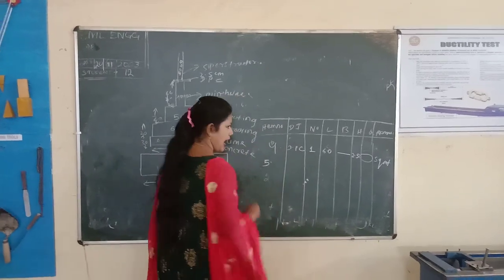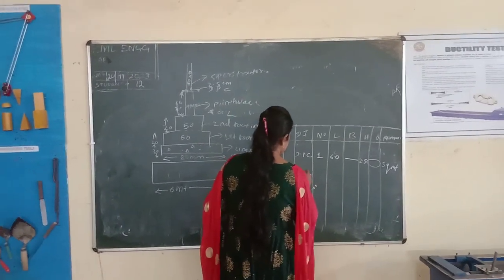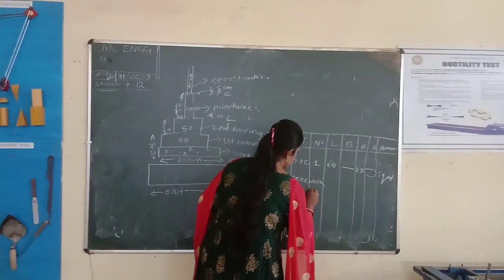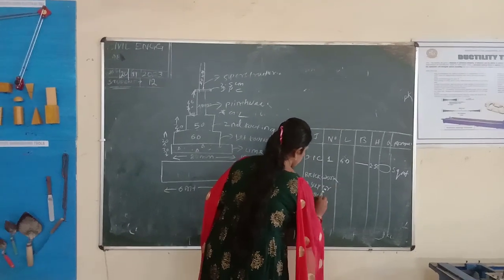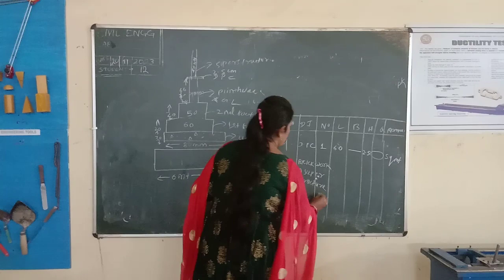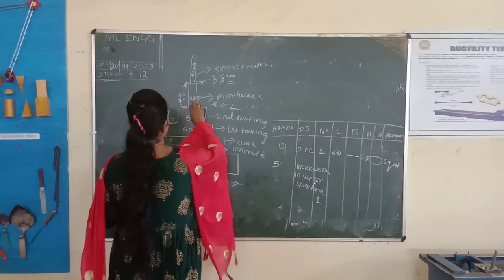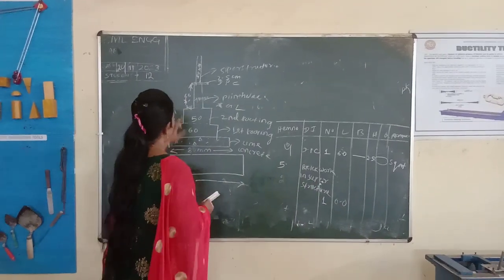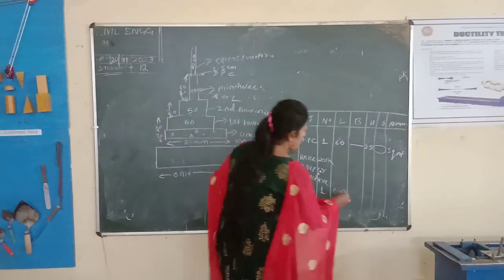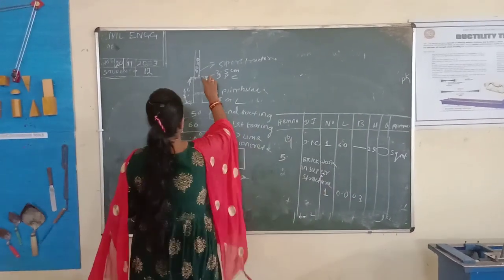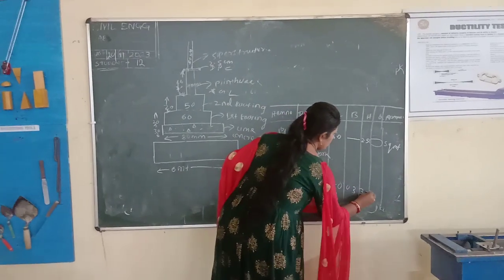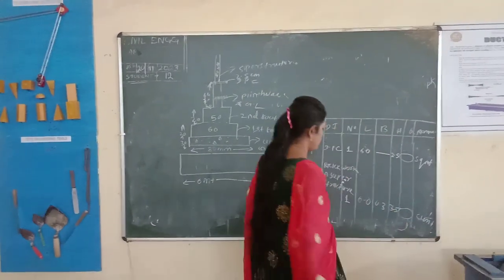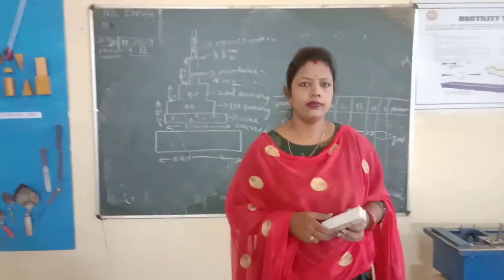Next, fifth item. Brick wall in superstructure. What is the number? Number is 1. What is the length? The length is also 6 meter. What is the breadth? The breadth is 30 mm, 0.3 meter. What is the height? The height is 3.5 meter. Then multiplying this is this much cubic meter. Clear? Thank you.